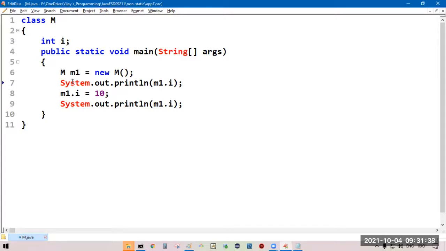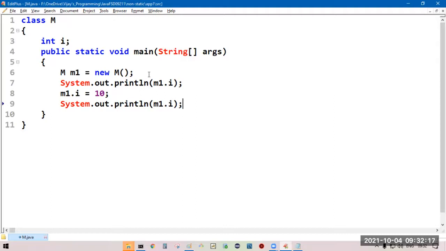We can also modify the value of a non-static variable. Now M1 dot I, current value, it is 0. Now we are modifying it to 10. Here M1 dot I value will be 10, the modified value.